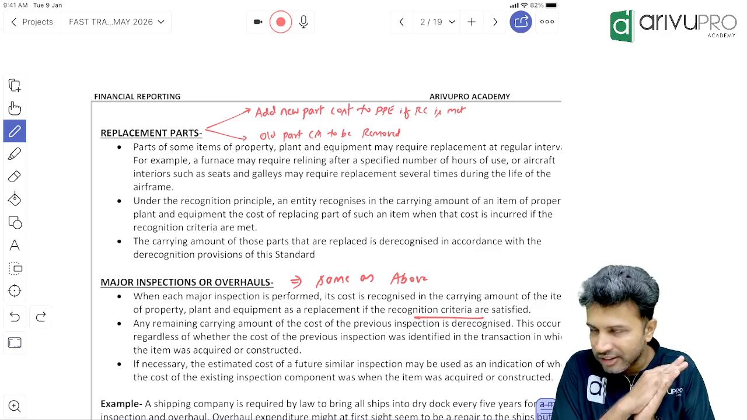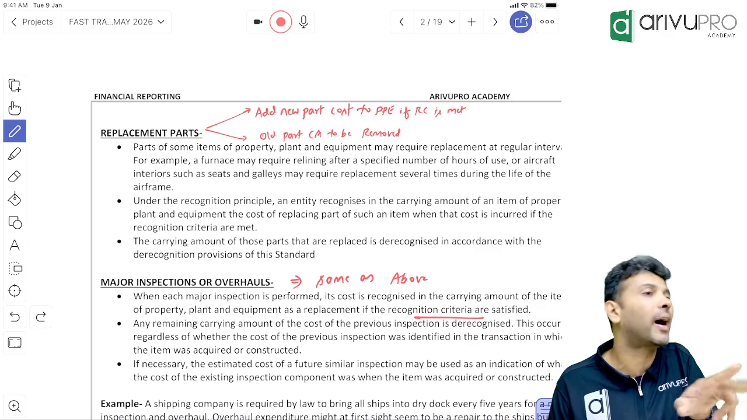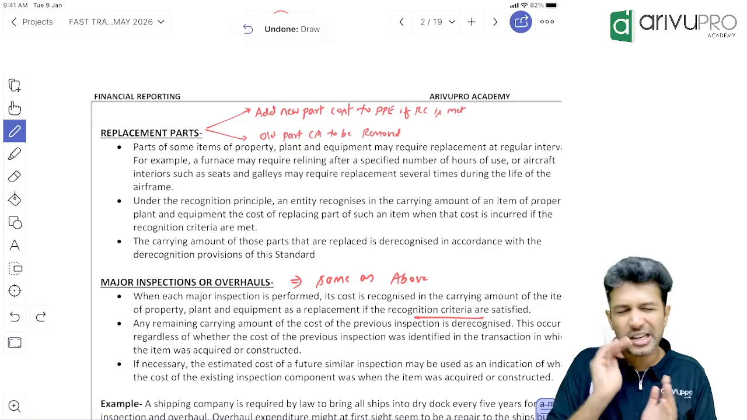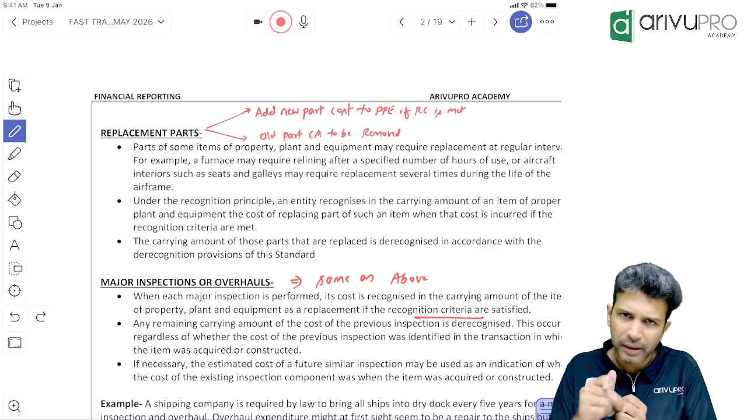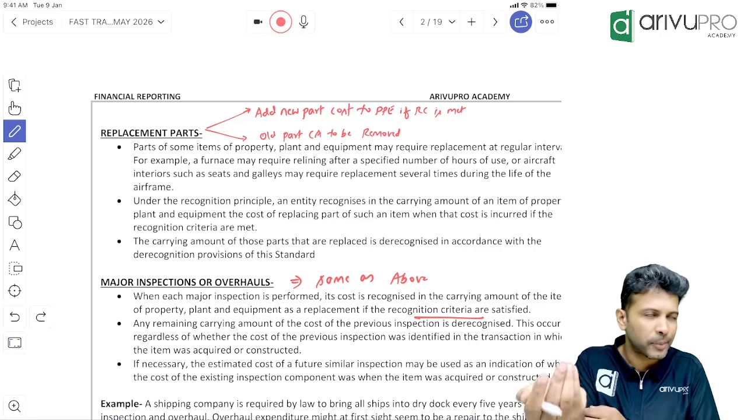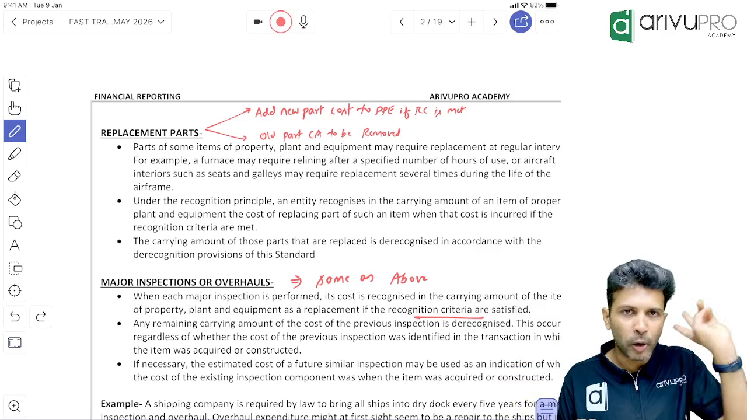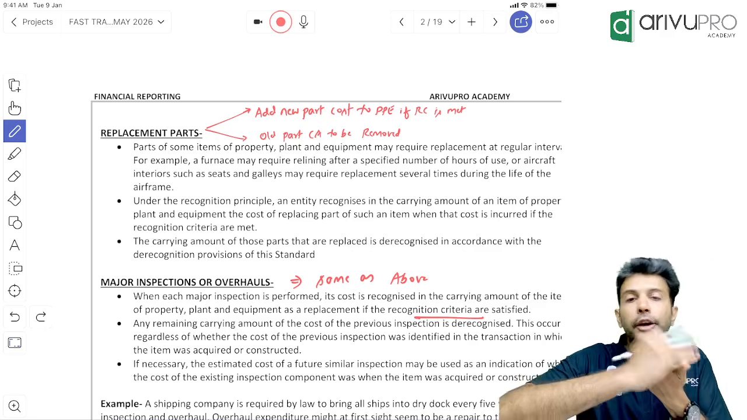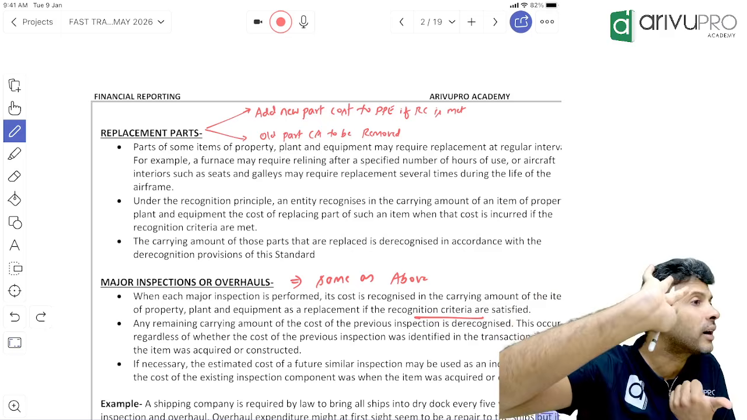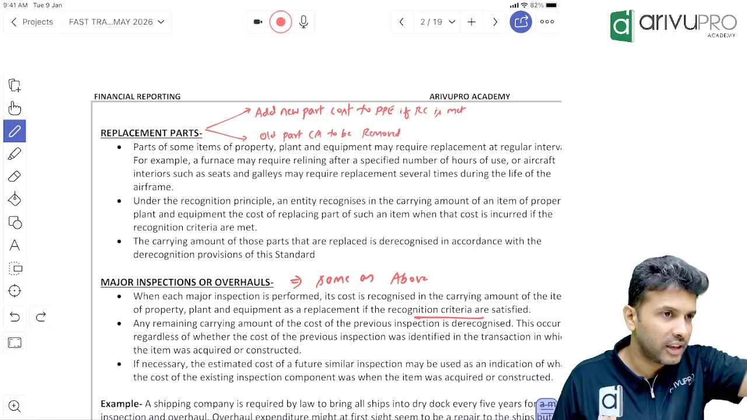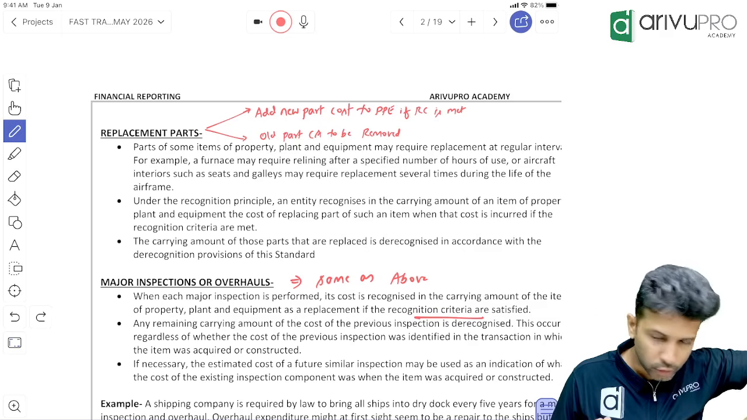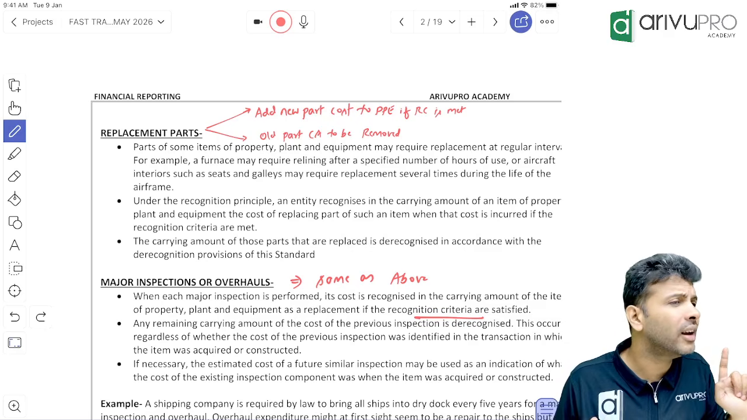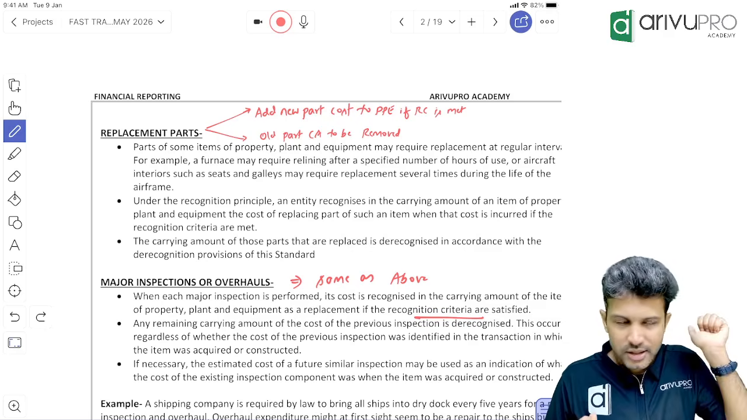We are not replacing the whole PP, we are replacing a part of it. Hence the concept name: replacement part. First I'll tell you what you have to do in the exam. Then maybe 1 minute quickly we'll spend on why we're doing this. 2 points get triggered over here. If you are replacing any old part, the new part's cost you capitalize if RC is met. Full form is recognition criteria.